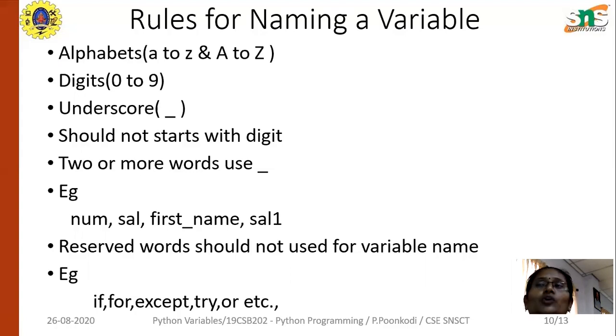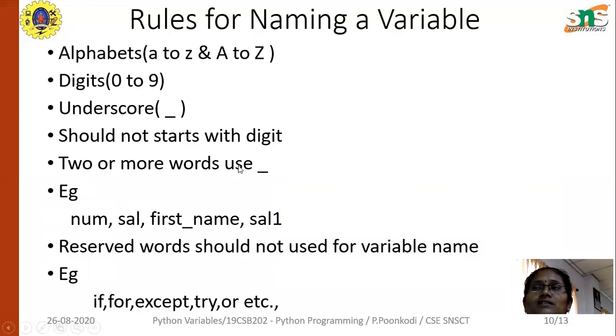Then if you want, you can use the underscore. Next, the name should not start with a digit. It can start with an alphabet. A10, A12 or A1 you can give like that, but 1A, 1B is not allowed.